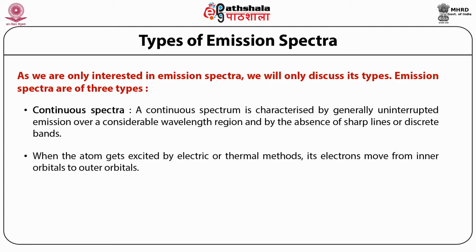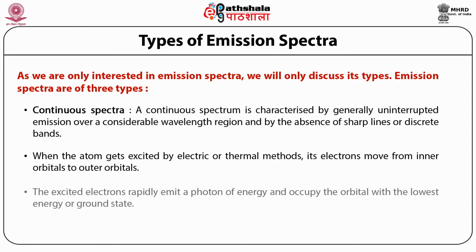When the atoms get excited by electric or thermal method, their electrons move from inner orbitals to outer orbitals. The excited electrons rapidly emit a photon of energy and occupy the orbital with the lowest energy, or ground state. The emitted radiation from the excited atoms in the form of discrete spectral lines forms the basis of emission spectroscopy.